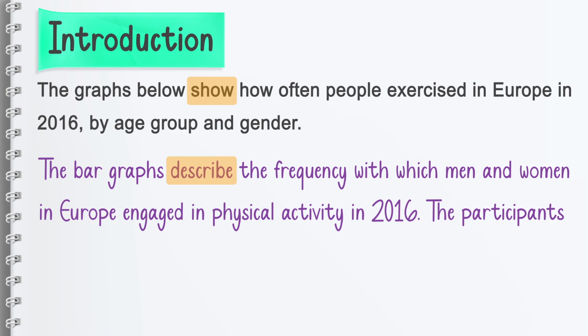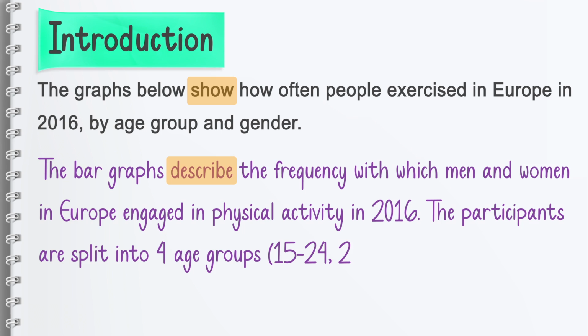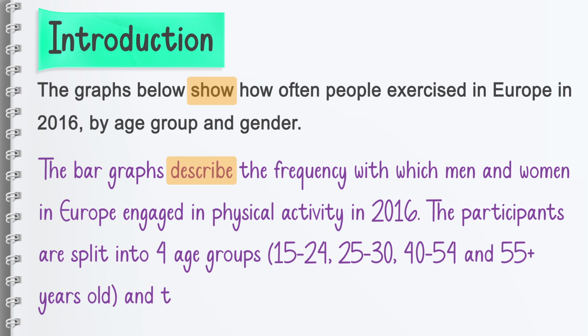The participants, now you can write about the four age groups here. The participants are split into four age groups. Now you can write the age groups in parentheses, right? 15 to 24, 25 to 39, 40 to 54, and 55 plus years old. And the data is presented in percentages.